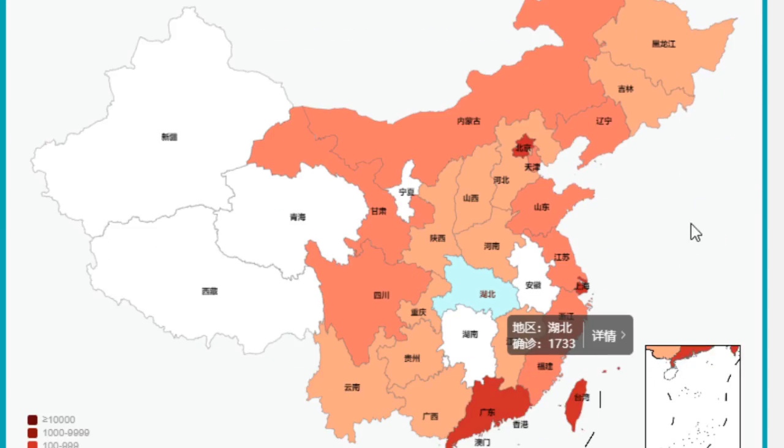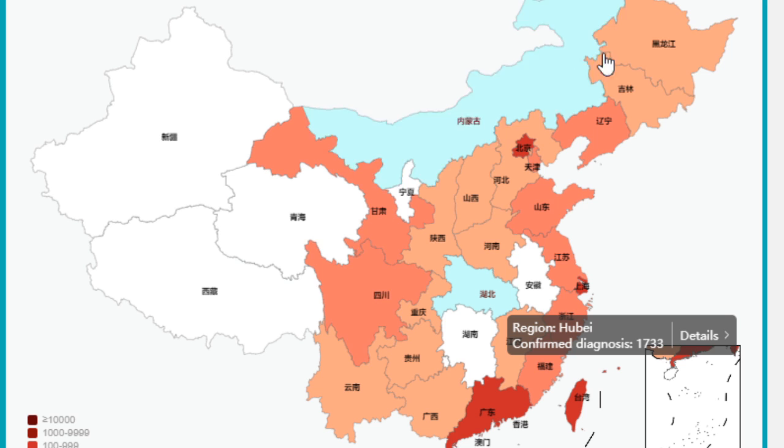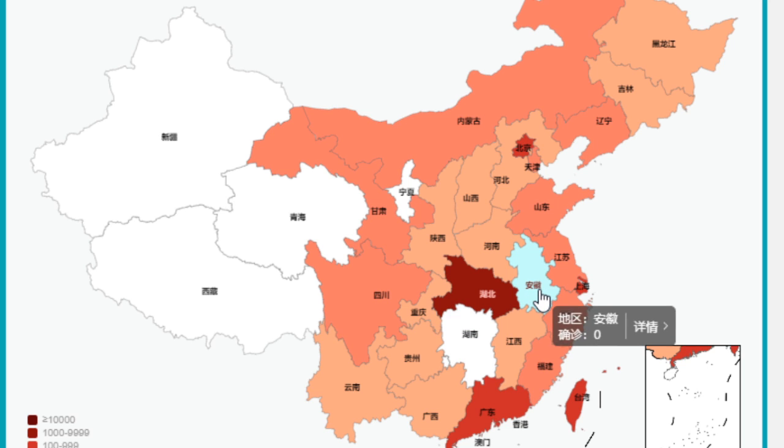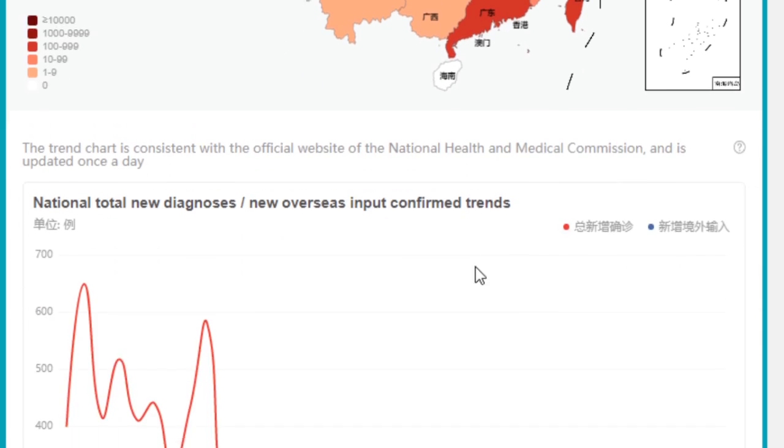Now let's move on to have a look at the infection maps in mainland China. We can see that the maps didn't change a lot, remaining almost the same, but we can see that Hunan and Anhui returned to zero confirmed diagnosis cases, and all the other cities and provinces with more than 100 cases remain the same: Hubei, Beijing, Shanghai, Taiwan, Guangdong, and Hong Kong.